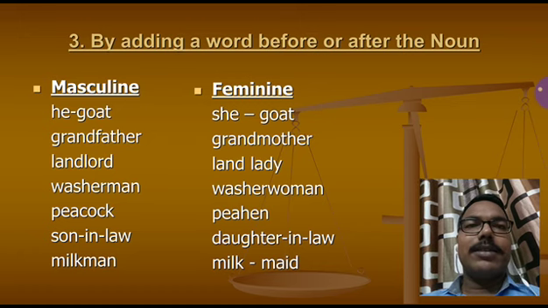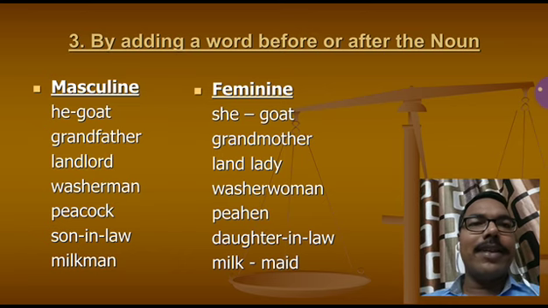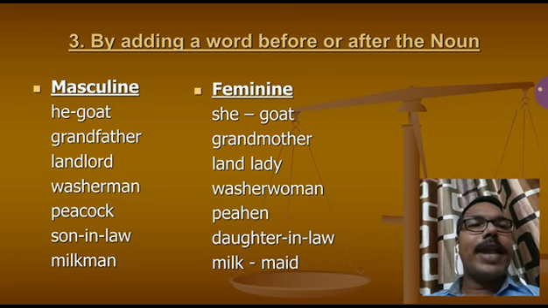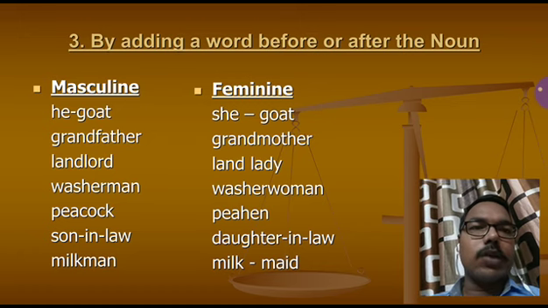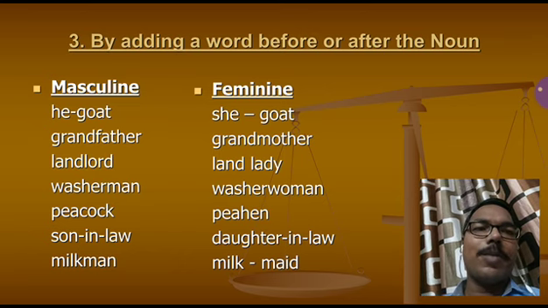Grandfather, we write grandmother in feminine, landlord we write landlady, washerman we write washerwoman, peacock we write peahen, son-in-law is written as daughter-in-law in feminine gender, as milkman is written milkmaid in feminine gender.